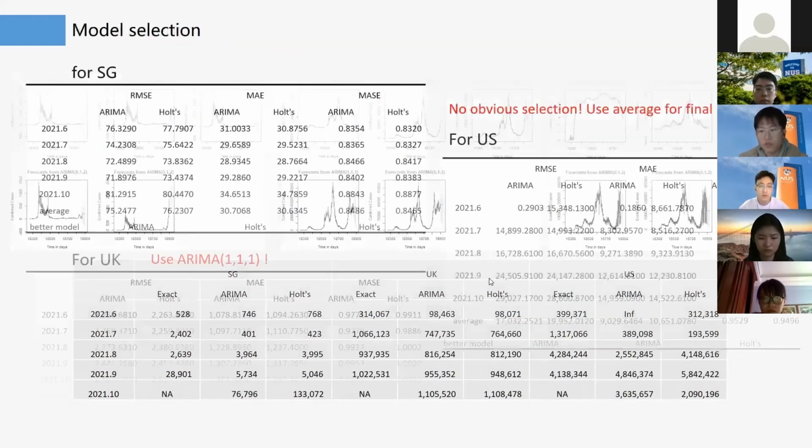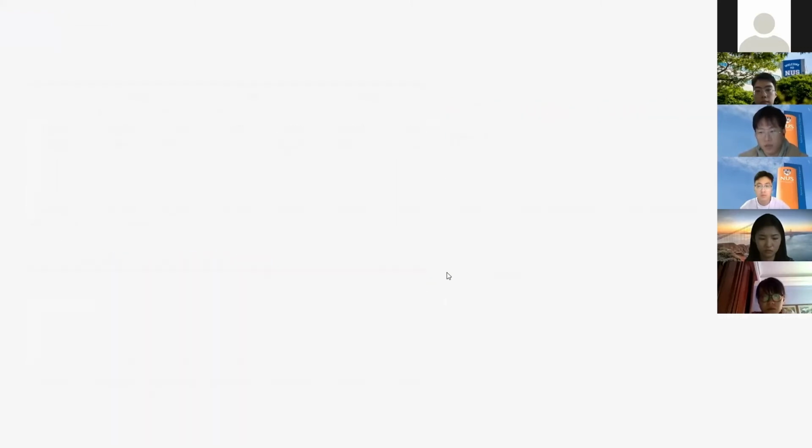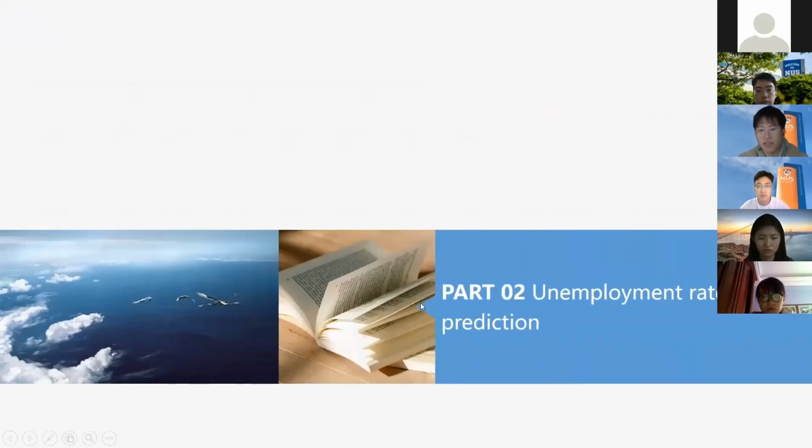When it comes to the model selection, we found that for the UK, all the indices show that ARIMA is better, so we choose ARIMA to predict the cases of the following months. For Singapore, we found that MSE shows that ARIMA works better, but MAE and MASE show that HOTS is better. And for the US, the situation is the opposite. So we try to use the average of the final predictions. The following part will be lectured by the next student, Qinkai.